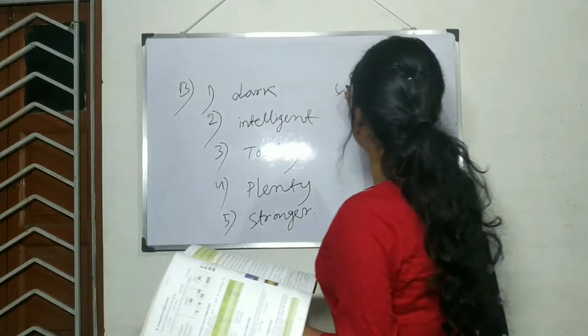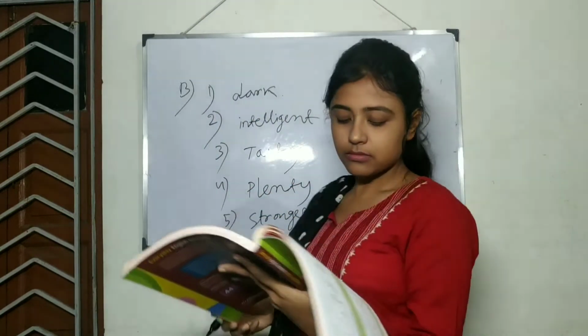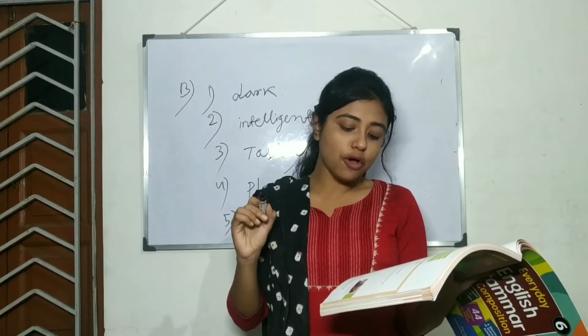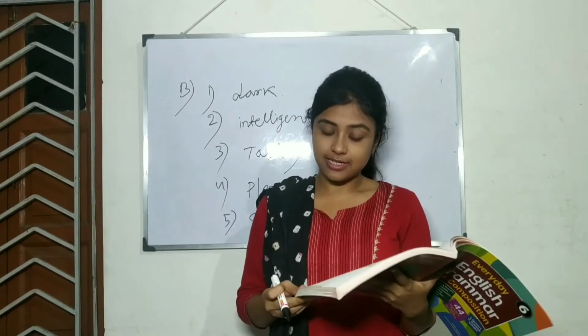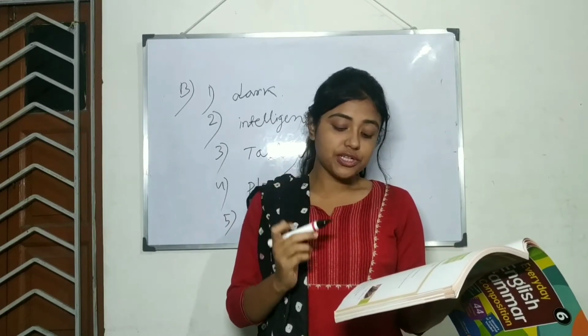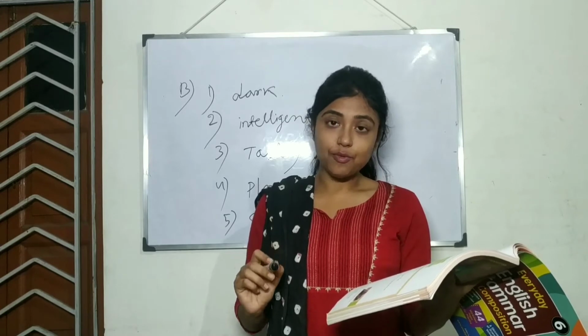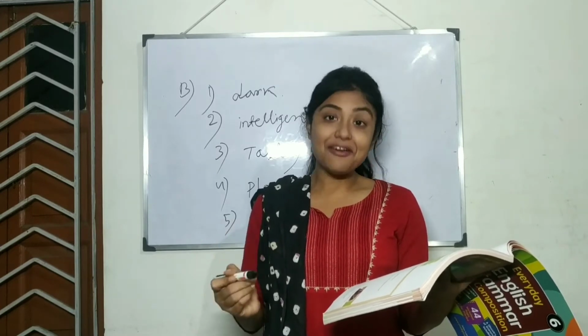Okay. Number 6. Dash children drop out of school in villages. The options: 1, several, enough. What will be the answer? Several, right?